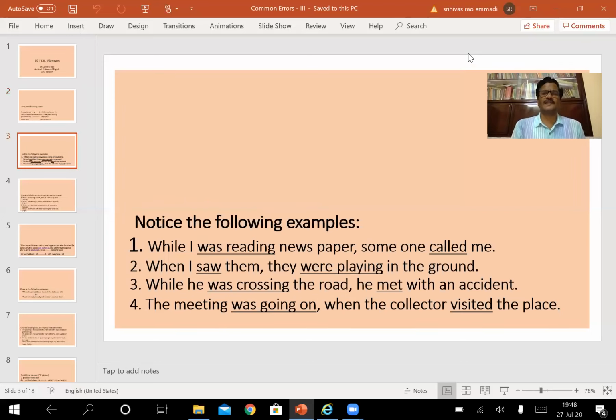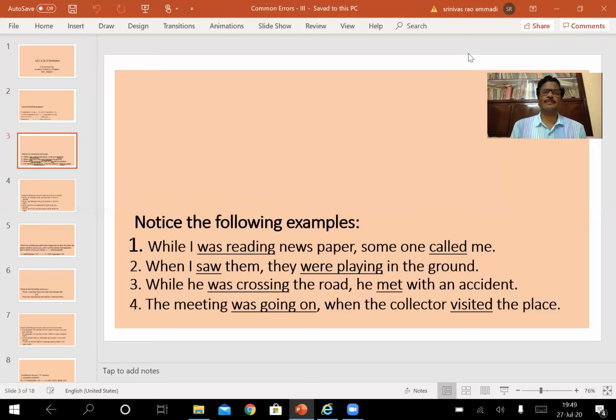Look at these. Notice the following examples. While I was reading newspaper, someone called me. So here there are two activities. Reading newspaper was in progression. It was in continuation. When reading newspapers was going on, someone called me.